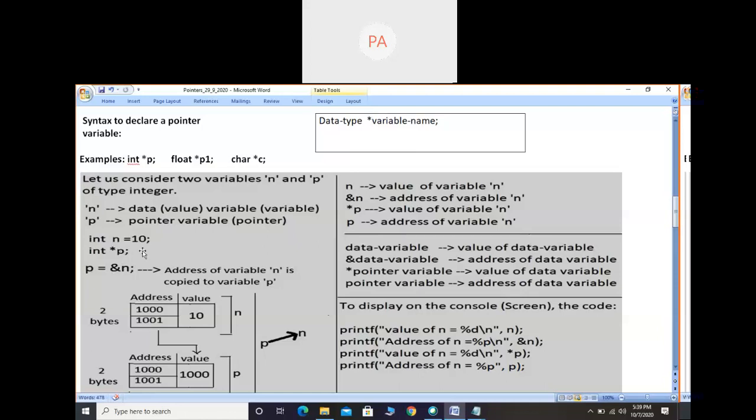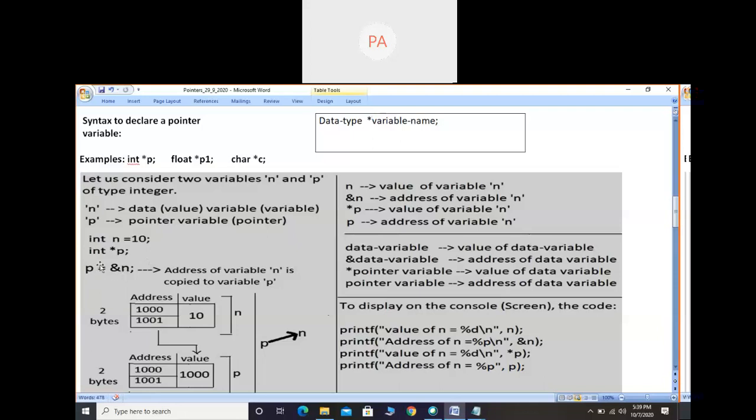If you want to store the address, we cannot directly give the address value. In the previous example I said, in the address part we cannot create our own value. We have to take it from another location, because the computer assigns the address, the compiler will assign the address, not we. So I have taken p = &n, because for n the address is already assigned by the compiler.